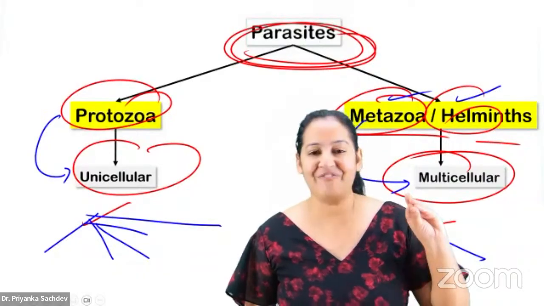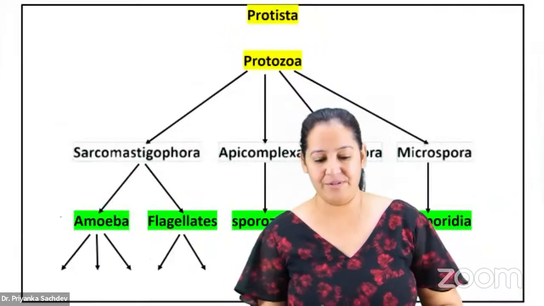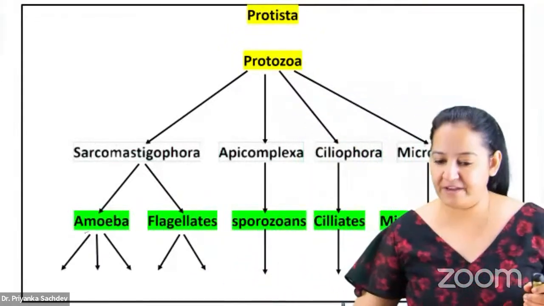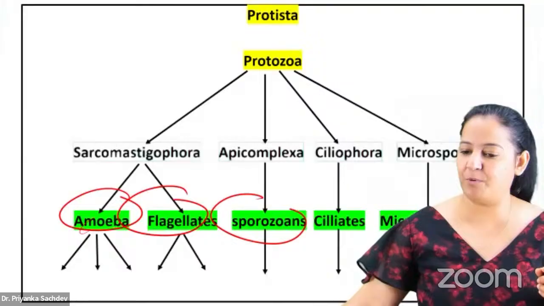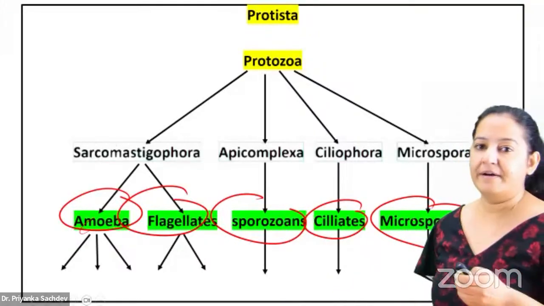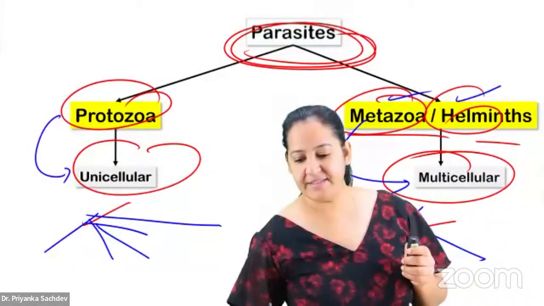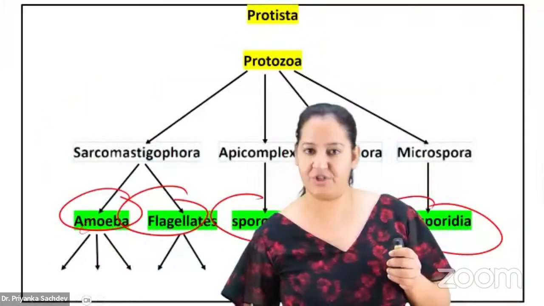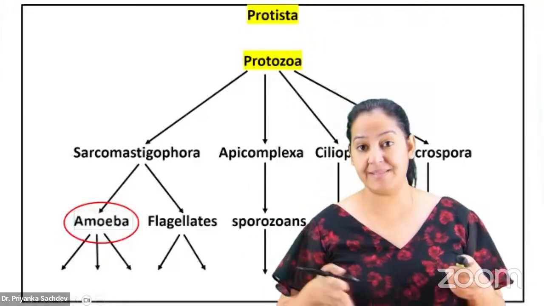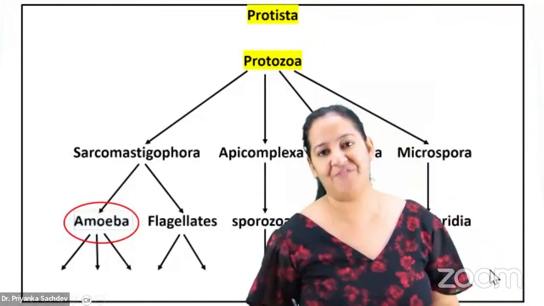Okay, chalo. The 5 categories in the protozoa are in front of you. There are amoebas, flagellates, sporozoans, ciliates, and microsporidia. These are the 5 categories. And for metazoa, the 3 categories are cestode, trematode, nematode. Okay, chalo, listen. So how will I commence parasitology in the next 20-25 minutes? See.